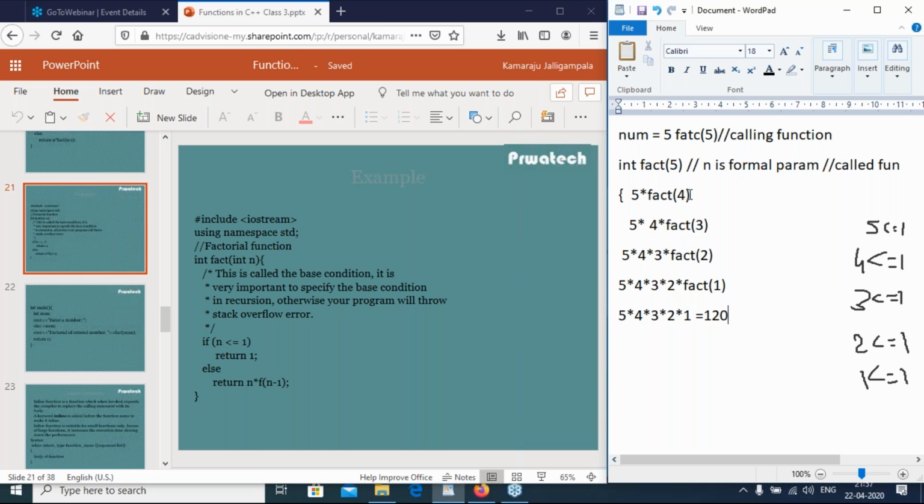So first 5 into n minus 1, then again fact of n minus 1, then again fact of n minus 1. So here we are calling the same function repeatedly until the base condition is satisfied. If the base condition is satisfied, it returns some value, then terminates the function. That's why a recursive function should have some base condition.